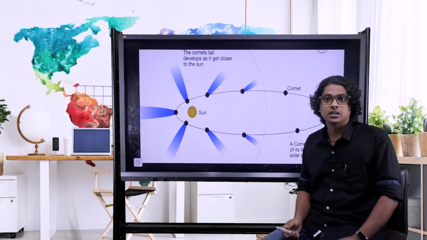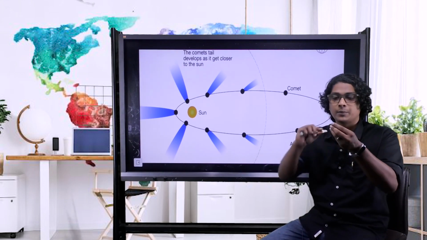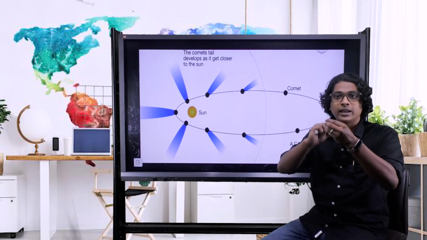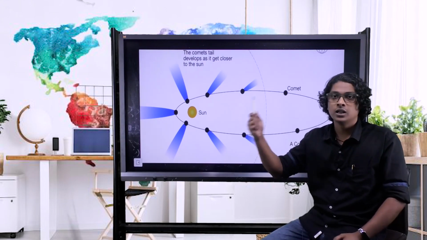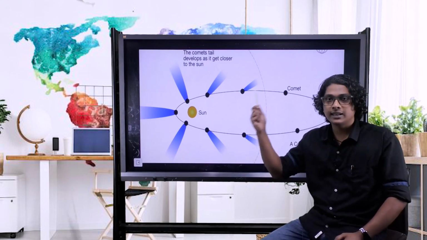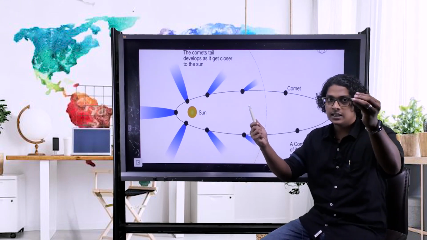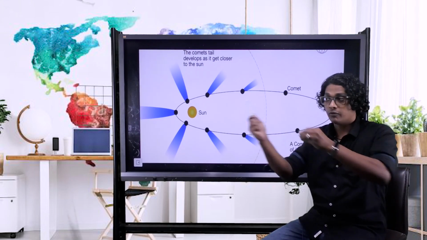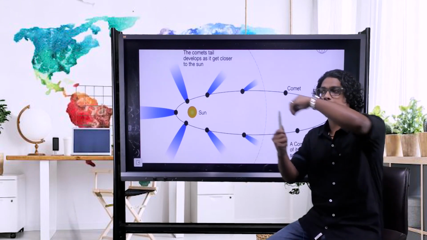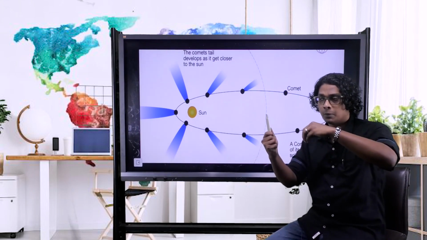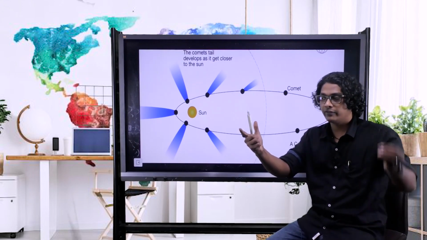Now to understand this, suppose I take a rock, I tie one end of a thread on this rock and I hold the other end, and I'm spinning it. If I'm spinning this and if I let go of my hand, the stone will not hit my hand. While I'm spinning, I'm pulling the stone towards my hand. That's why it's able to spin around me. But as soon as I let go, it will not hit me.